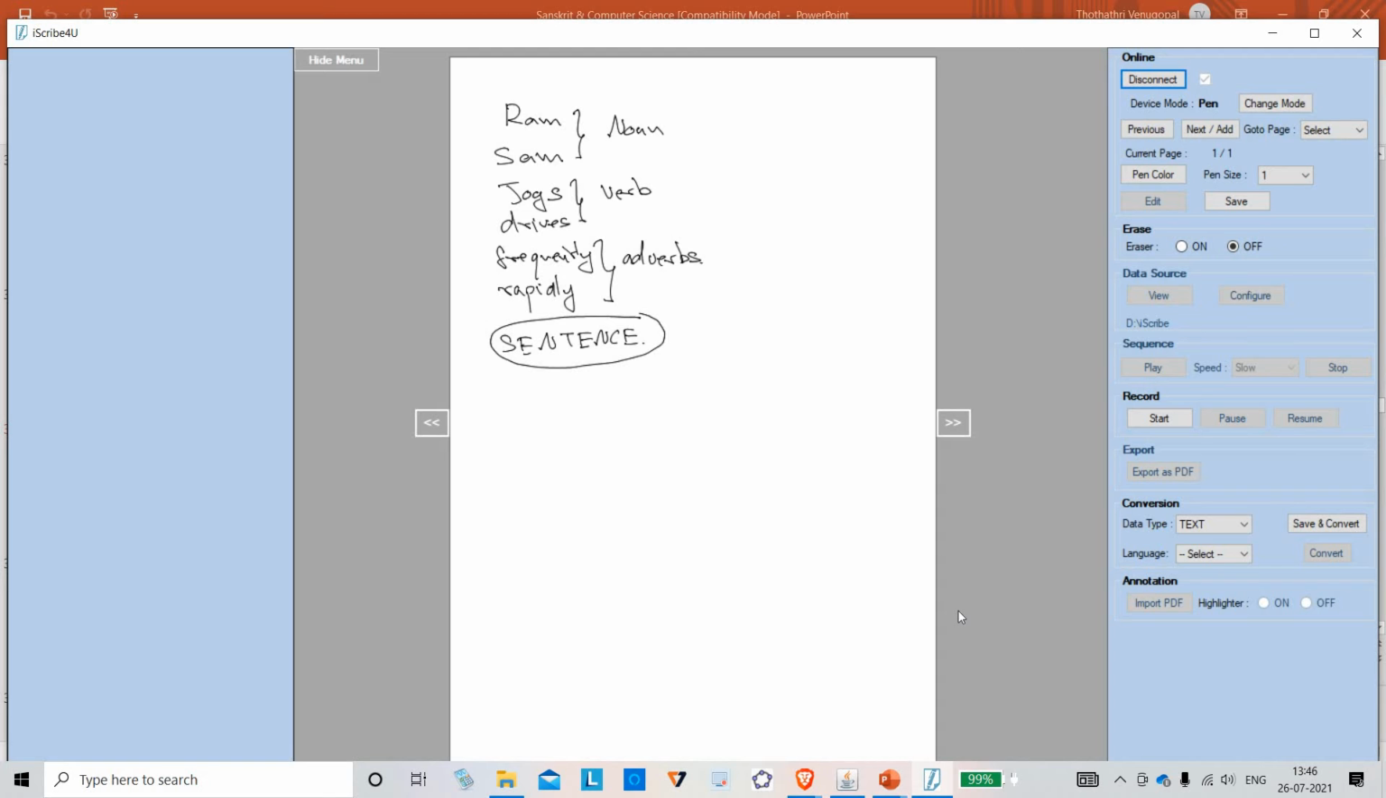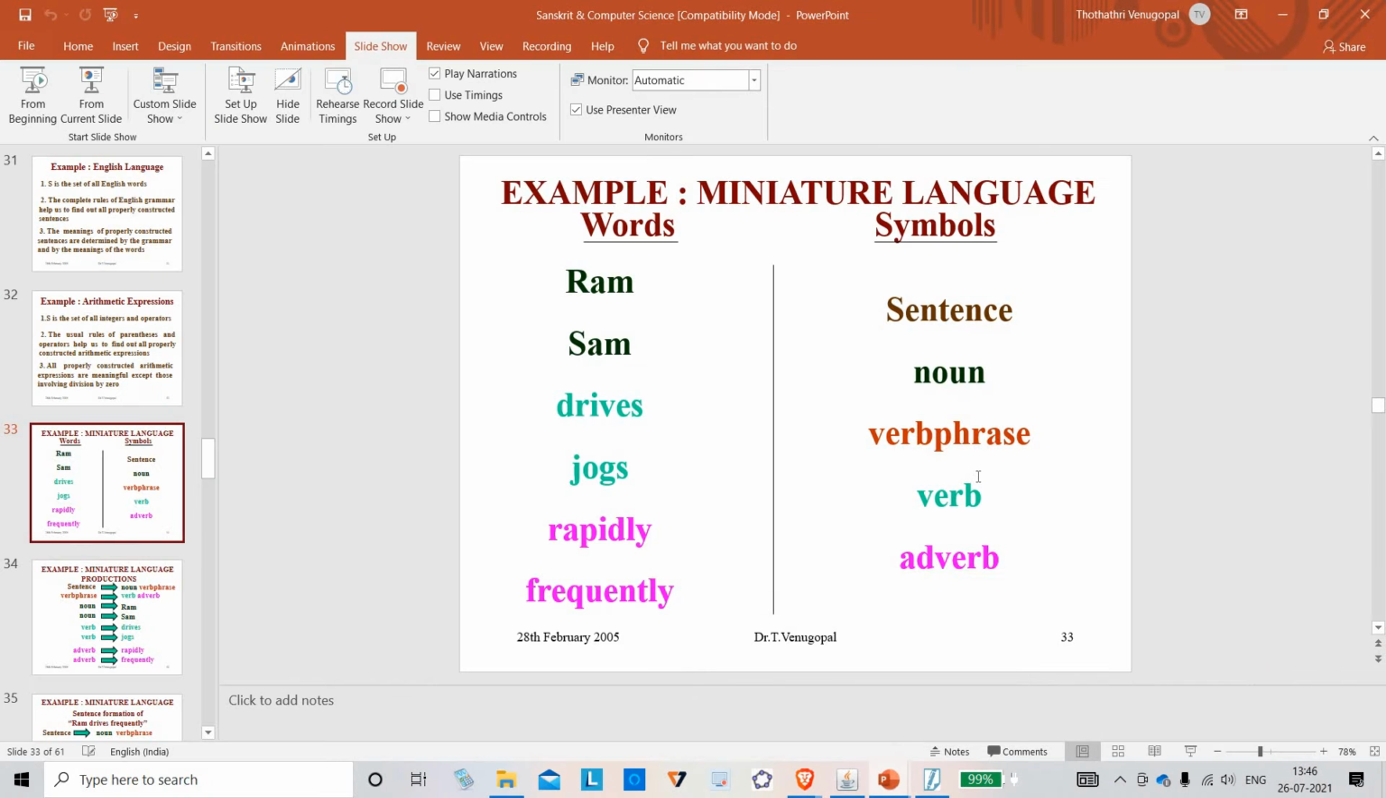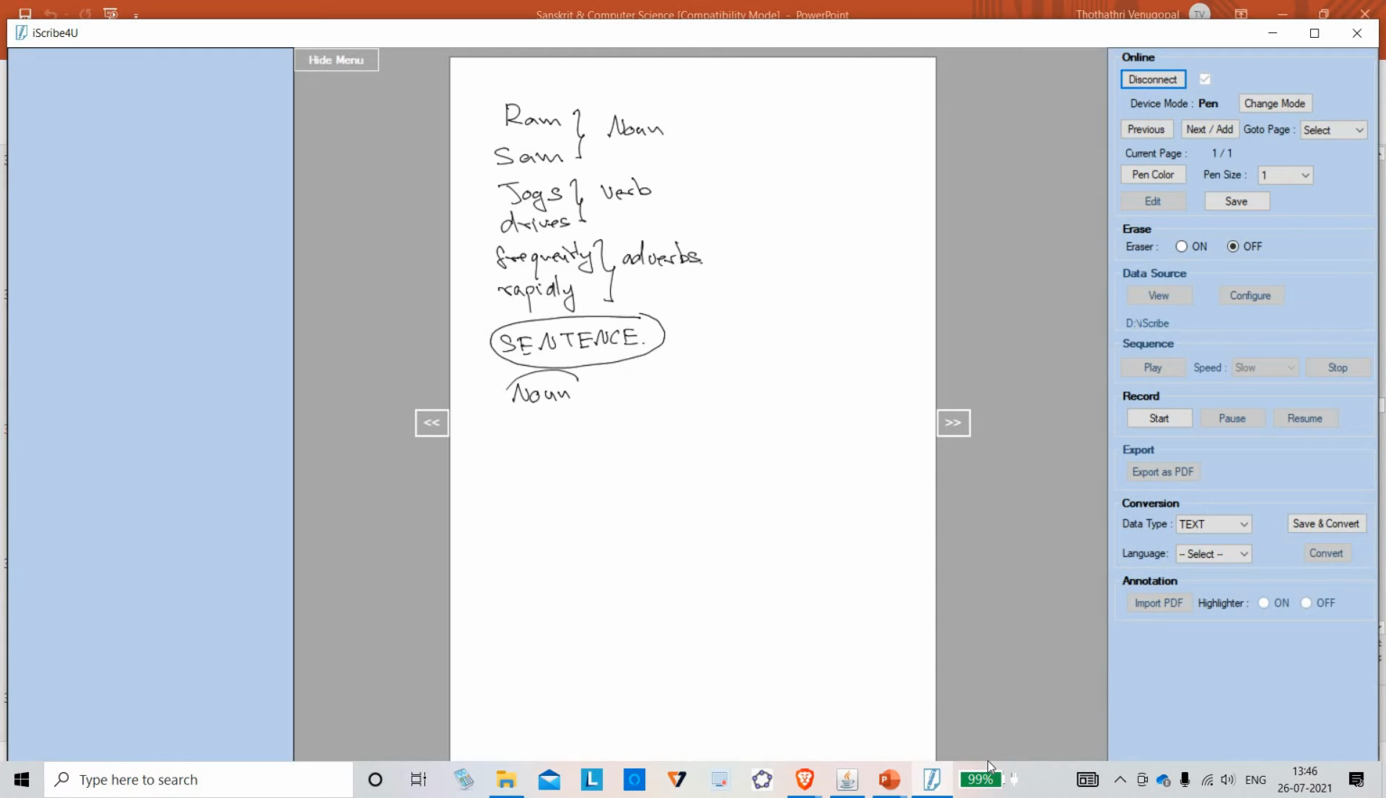So what are the symbols? Sentence is one. Noun is one. Have a look at them. Noun is one. Verb phrase, verb adverb. Okay. So these are symbols. Noun, verb is a symbol.